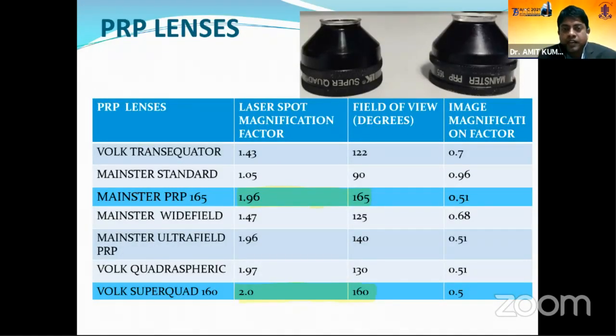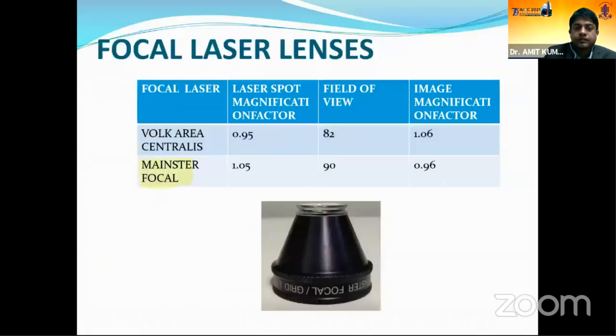Next, you should know something about the lenses which are used for panretinal photocoagulation. So there is a wide variety of lenses available. However, if anyone as a beginner wants to start doing retinal lasers and PRP, the Mainstar PRP 165 lens and the Volk Superquad 160 lens are the two lenses which give a good balance between the magnification and the field of view. So these are the two lenses which we commonly prefer in our day-to-day laser practice. Also coming to focal laser lens, the Mainstar focal lens is the one which is commonly used. Also we have the Volk area centralis.